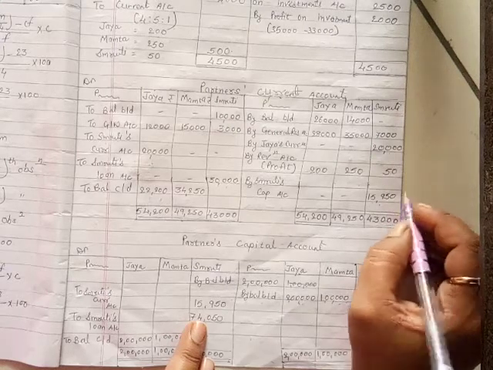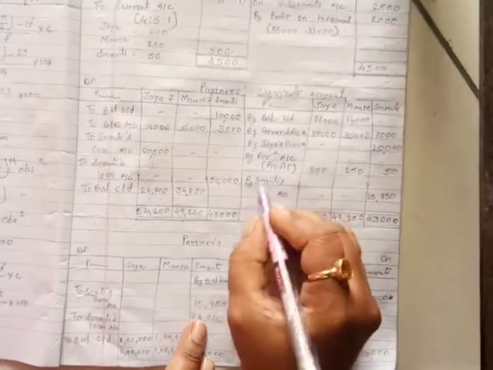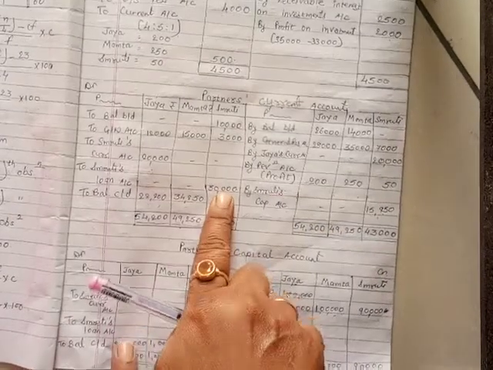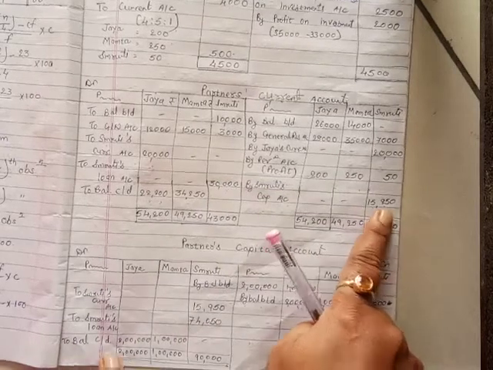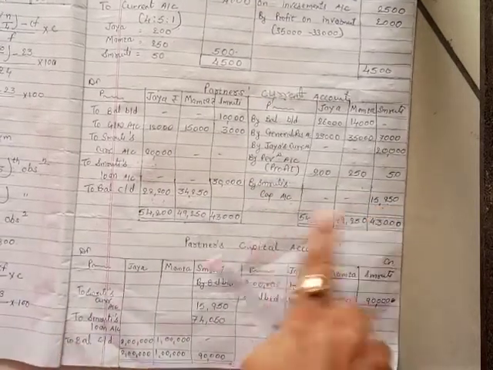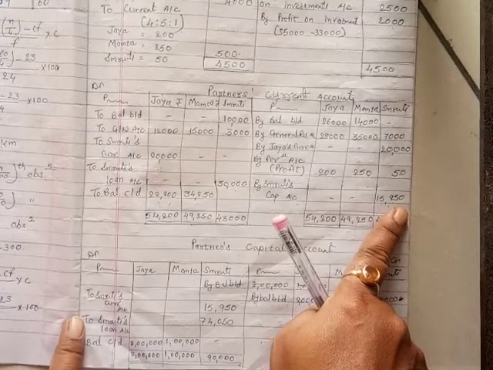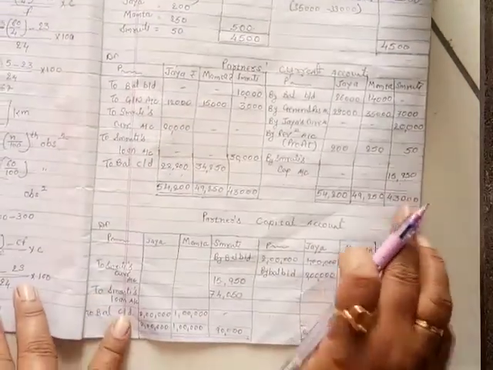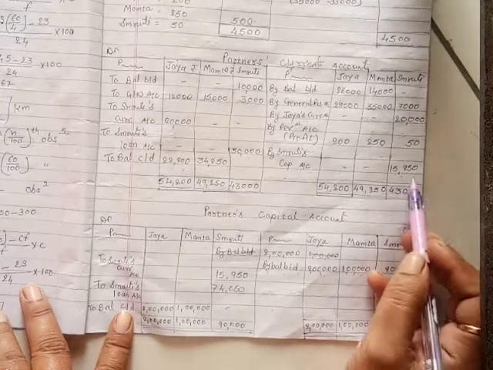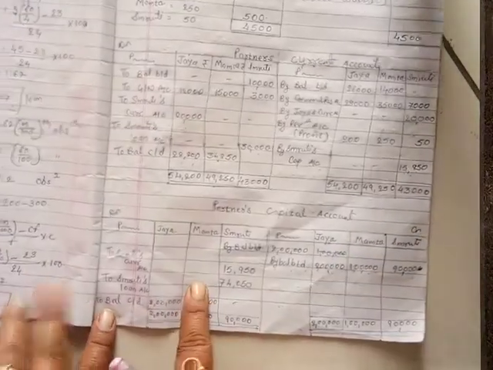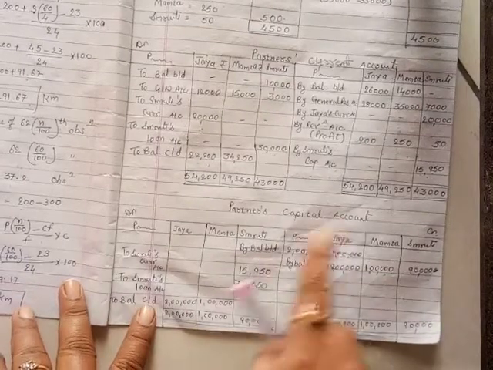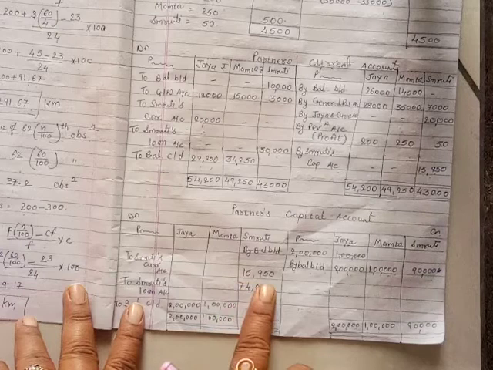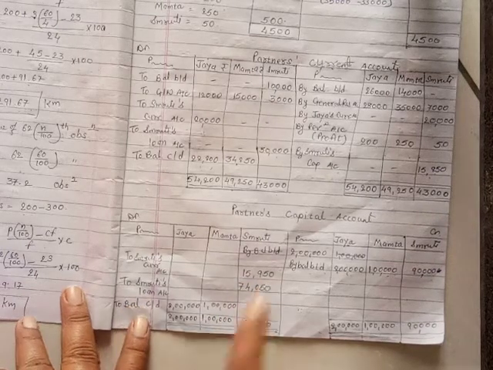That difference comes 15,950. So this is recorded as by Smriti's capital account. We have already given the loan, and the remaining balance we will transfer to the capital account. So by Smriti's capital account 15,950. Now this 15,950 we transfer in the capital account, right? Capital account debit side, to Smriti's current account 15,950.